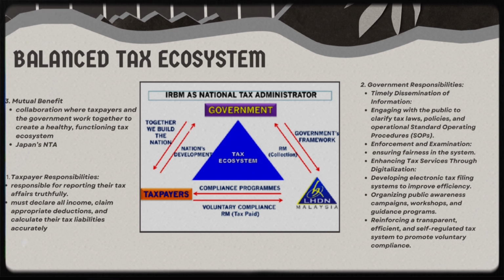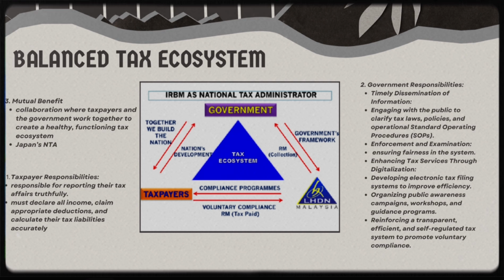The government plays a key role in maintaining a balanced tax ecosystem. The first one is to ensure taxpayers receive accurate and updated tax information based on SOP, conducting tax audits and investigations to ensure compliance, preventing tax evasion, and ensuring fairness in the system. Developing an electronic tax filing system to improve efficiency, organizing public service awareness campaigns, workshops, and guidance programs, enforcing a transparent, efficient, and self-regulated tax system to promote voluntary compliance.